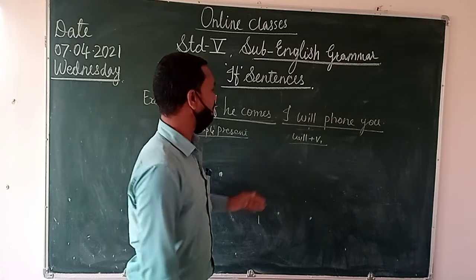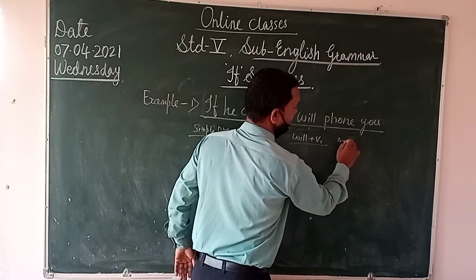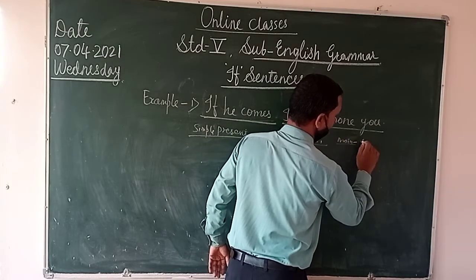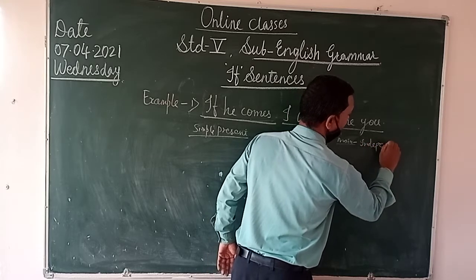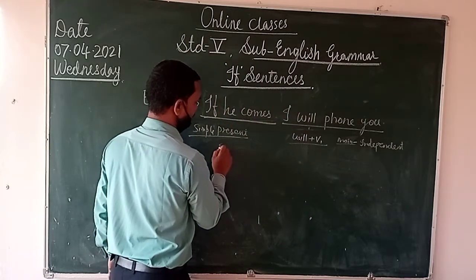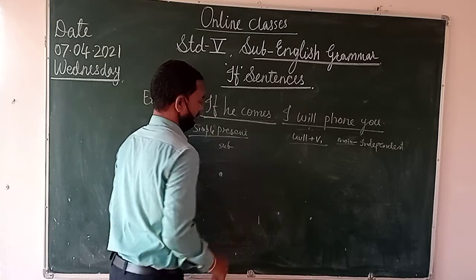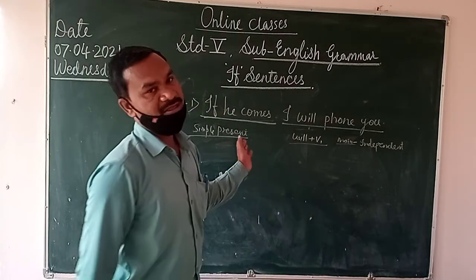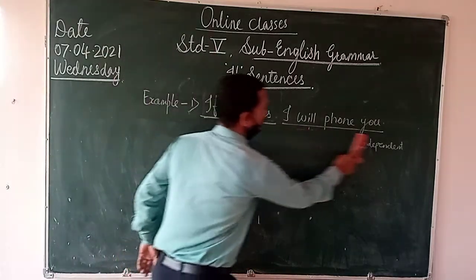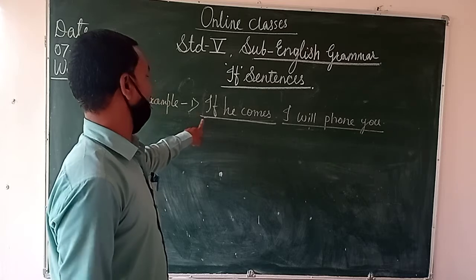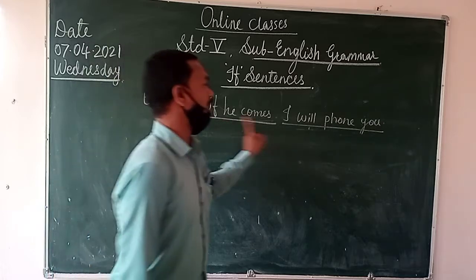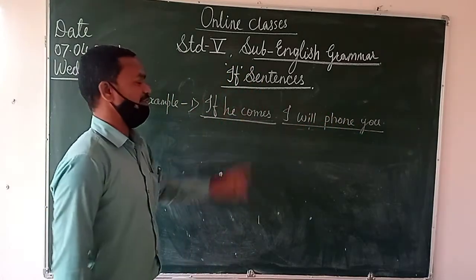In an if sentence, this is the main sentence or independent sentence. And if he comes, this is the dependent or subordinating sentence, we can say. So this is a very easy portion for you. Understand the sentence: if he comes, अगर वो आएगा तो मैं उसे फोन करूंगा. अगर वो आएगा तो मैं तुम्हें फोन करूंगा. This is the conditional sentence.